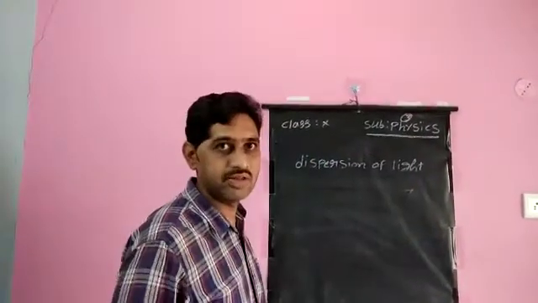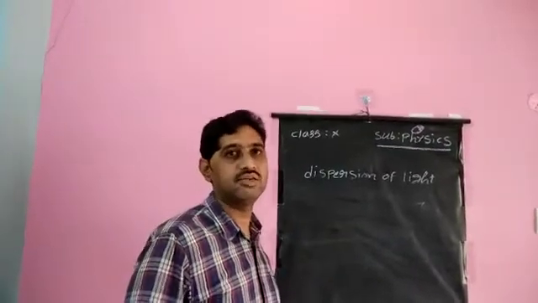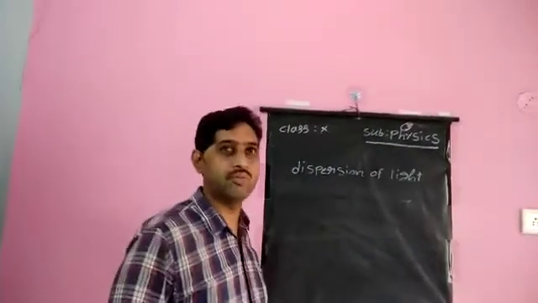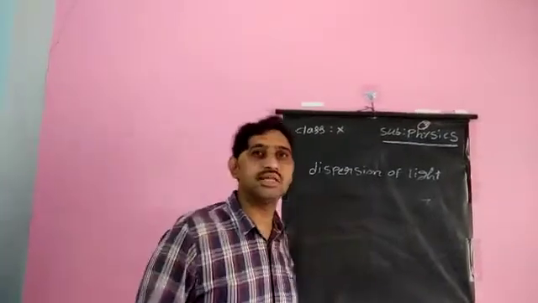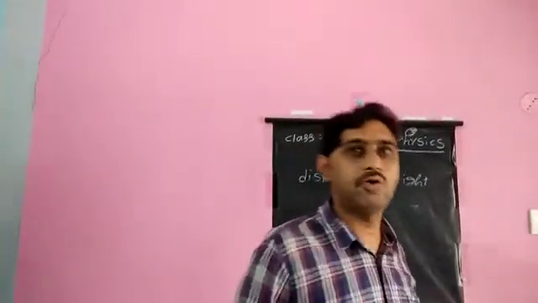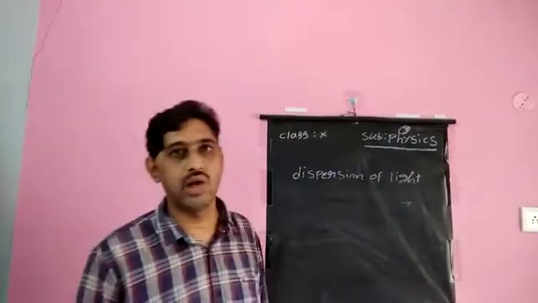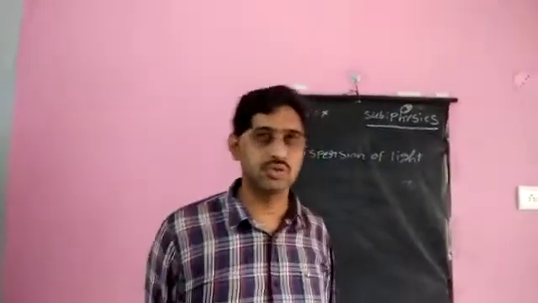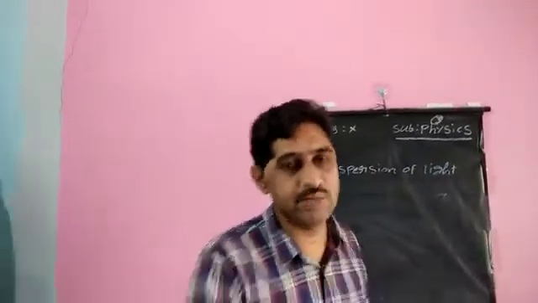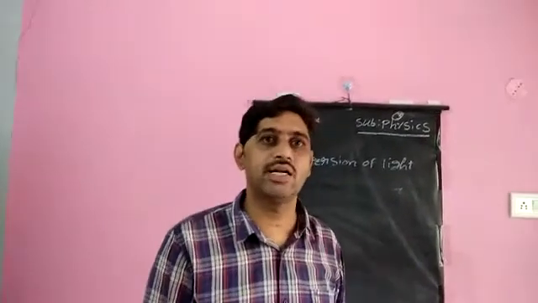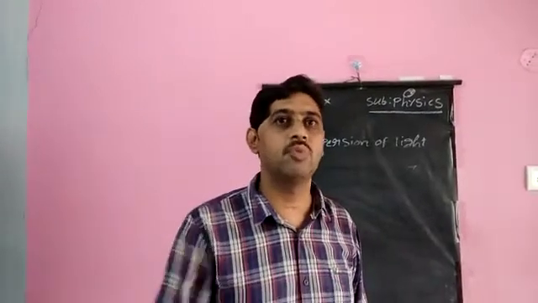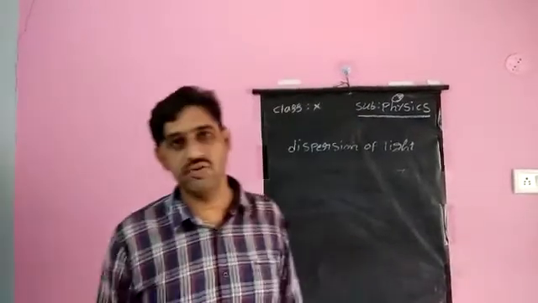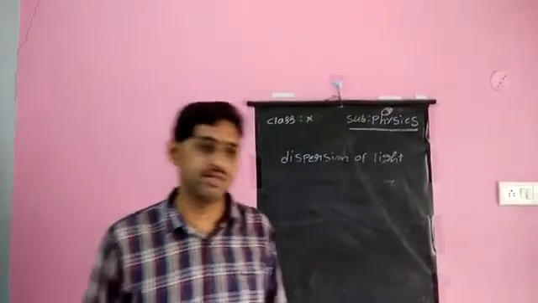That is dispersion. Different colors of white light have different wavelengths. The light with higher wavelength travels faster, and the light with lower wavelength travels slower. Because of that, red travels faster than all the other six colors, followed by orange, yellow. The wavelength of violet is least, and that of red is most. Because red has higher wavelength, it bends least. Violet has low wavelength, so it bends most. That means it refracts more and suffers more deviation. Red suffers very low deviation compared to the other colors because of its higher wavelength.